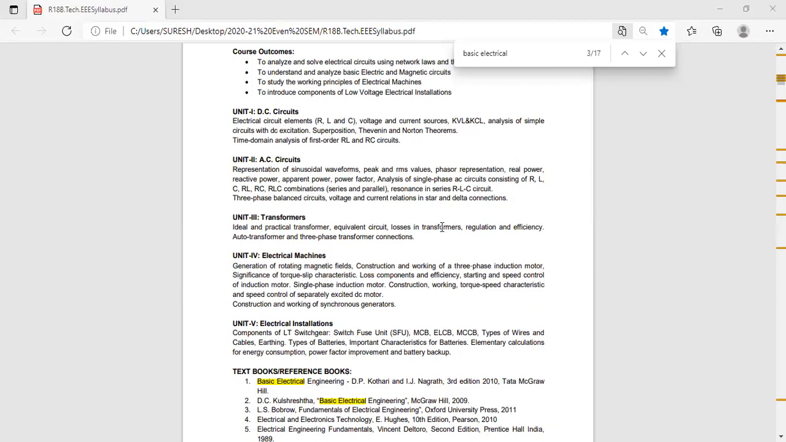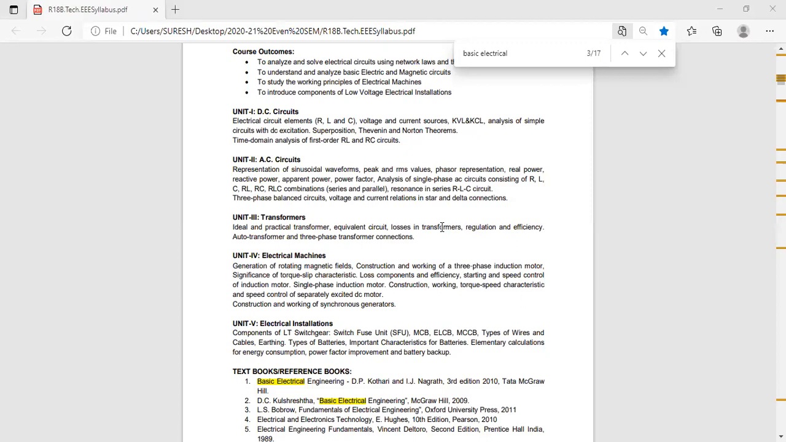How can you determine the iron loss and copper loss? By using which tests? Iron loss is determined with the help of which test? Open circuit test. Copper loss, short circuit test. So in your text, write down the next question.